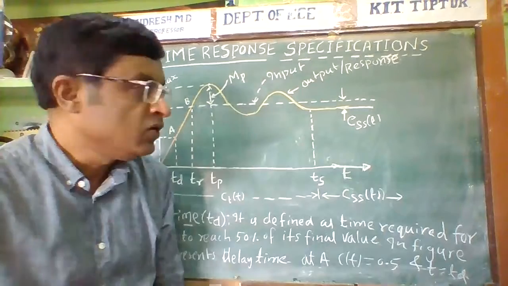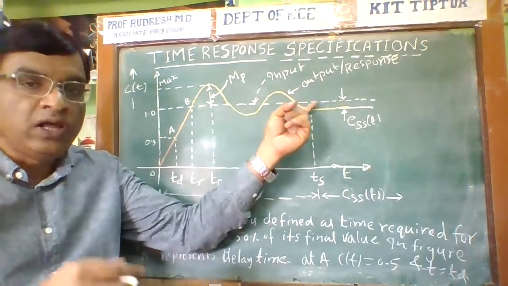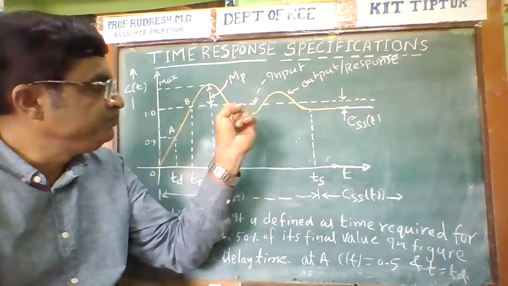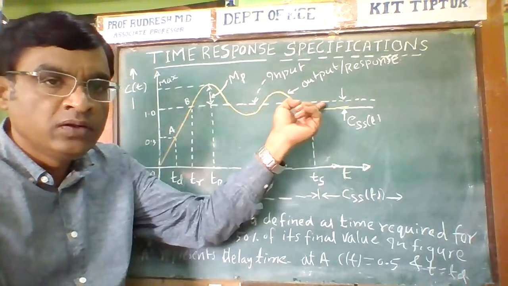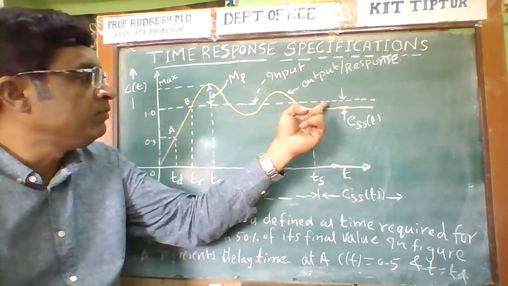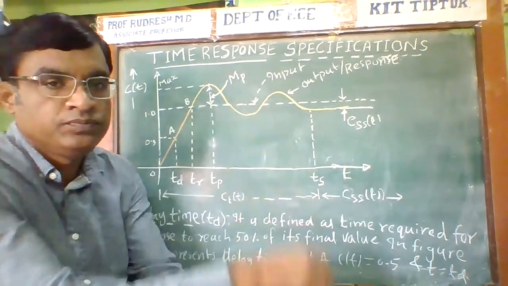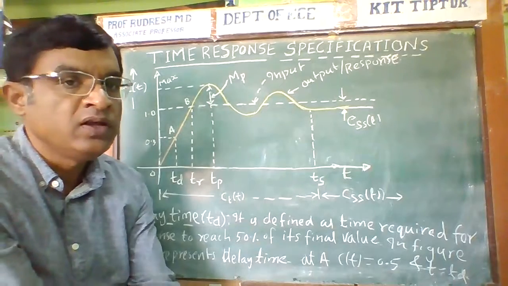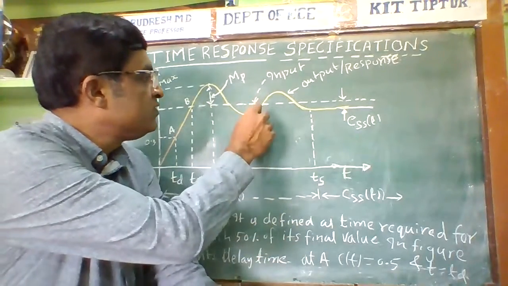If I input the unit step signal, the output of the second order system will not be the same as the input. This is called C of t.